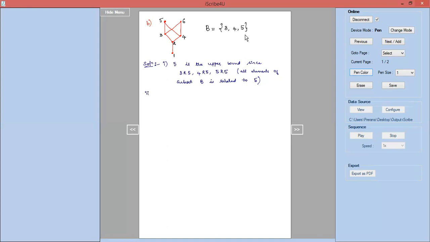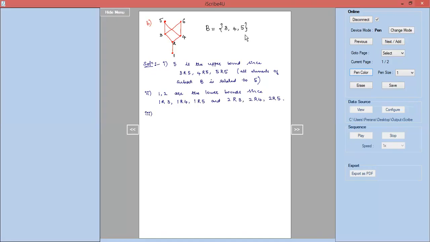So we'll write the same thing. 1, 2 are the lower bounds since 1 is related to 3, 1 is related to 4, 1 is related to 5, as well as 2 is related to 3, 2 is related to 4, 2 is related to 5. So that's how we find out upper bounds and the lower bounds.